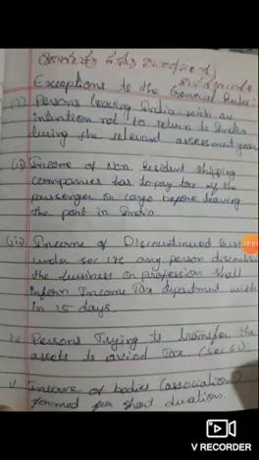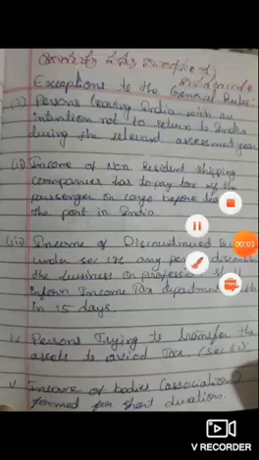Today we are going to discuss the exemptions to the general rules of income tax. These are the exemptions which are given to the assessees from calculating tax. A person leaving India with an intention not to return to India during the relevant assessment year, that means 2020-21, if a person leaves India completely and moves to another country, that person is exempted from income tax.